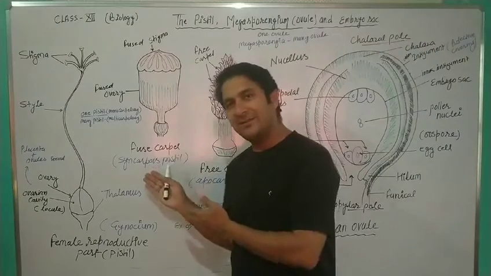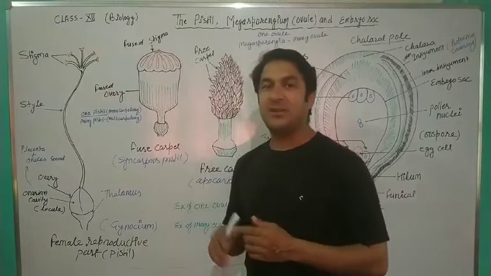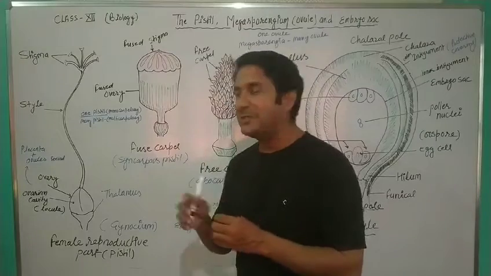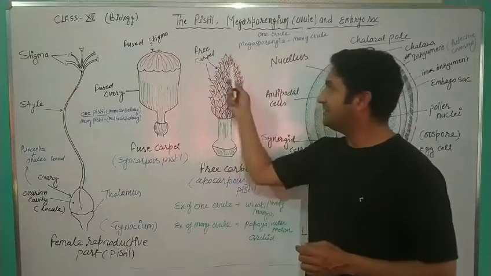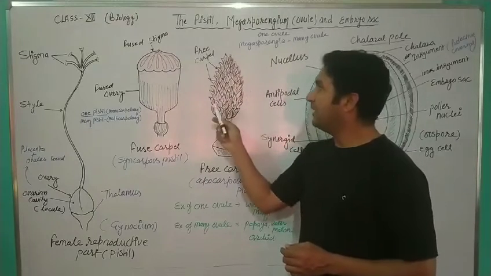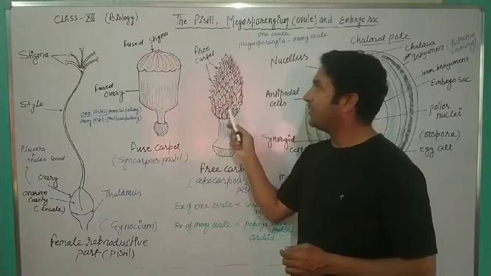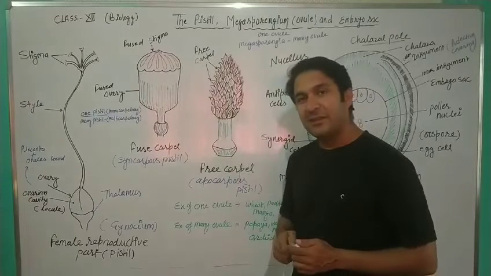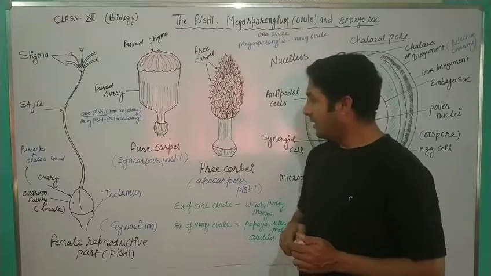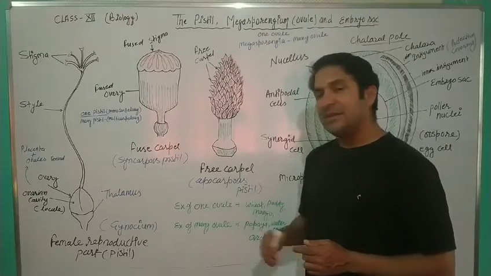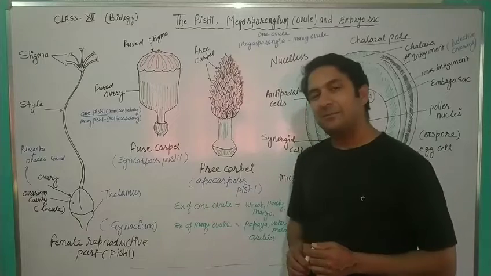So what is this? A syncarpous pistil, where carpels are fused with each other. You can see it here. The other is this diagram. Here you can see the arrangement of carpels. All carpels are free. So free carpels are there, and that's why this is called apocarpous pistil.